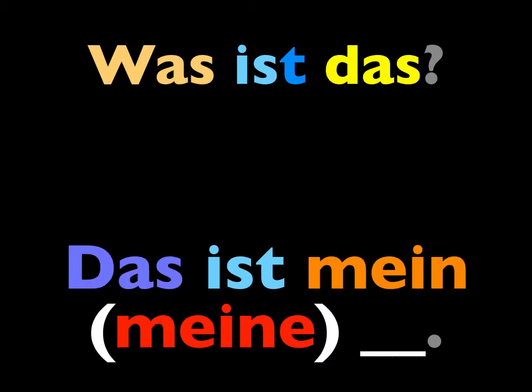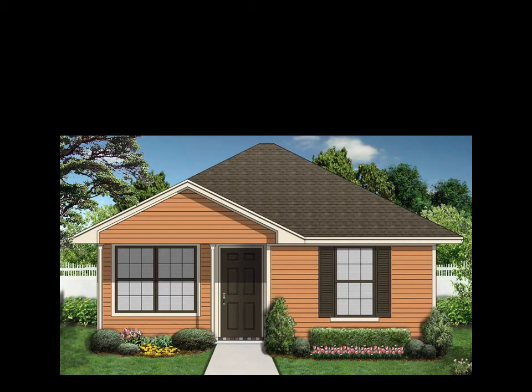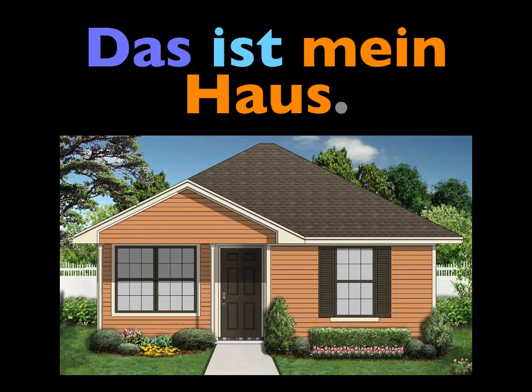Good. And now to finish off this lesson, I'll ask you, was ist das? What is this? And I'll give you a moment to answer, saying, this is my blank. Either das ist mein plus a neuter noun, or das ist meine plus a feminine noun. I'll do the first one for you. I'd ask, was ist das? And you'd answer, das ist mein Haus.